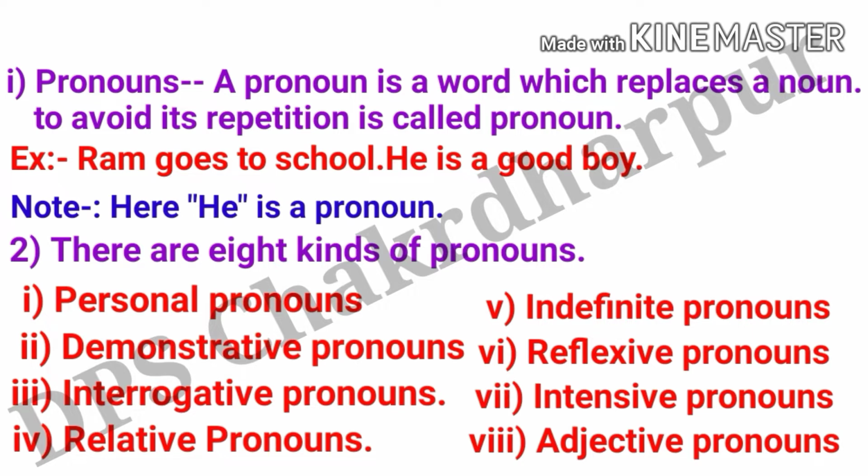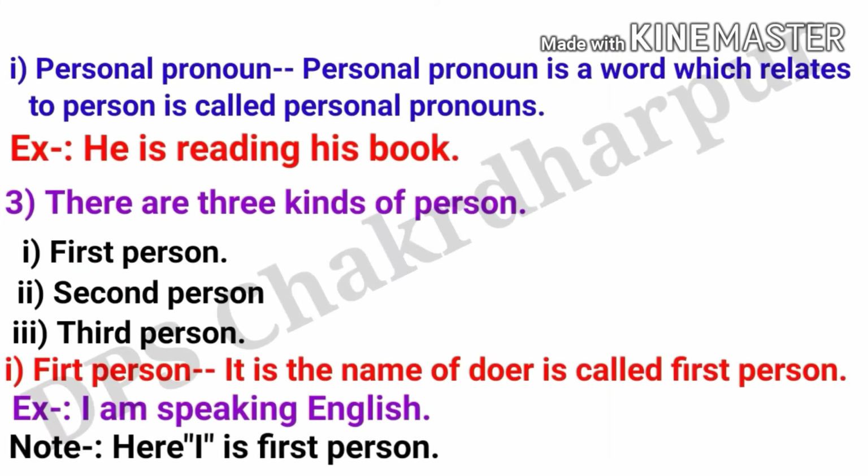So here is the next phase of this video. Welcome back students. So here is your personal pronoun. So what is a personal pronoun? Let's see. A personal pronoun is a word which relates to a person. For example, he is reading his book. You may also write here he, she, we, they in place of he. So these can be your personal pronouns like he, she, they, we. These are the personal pronouns. So let's see the next.